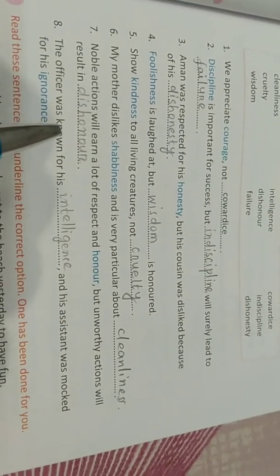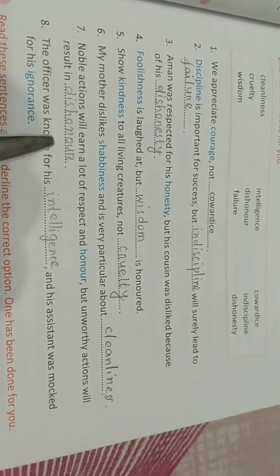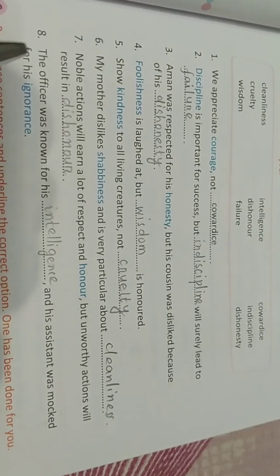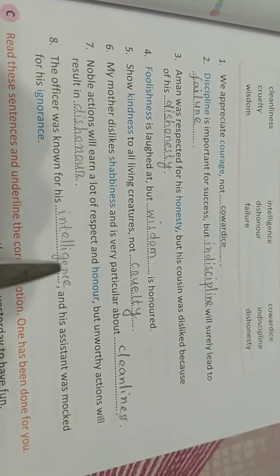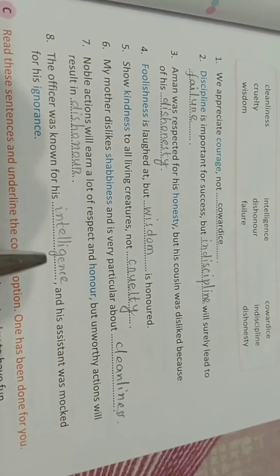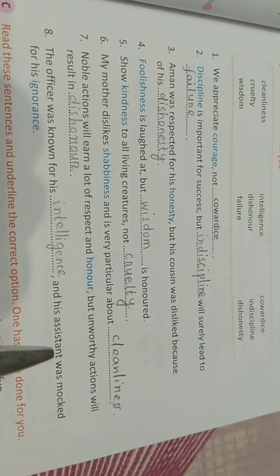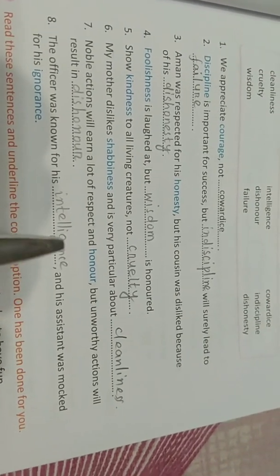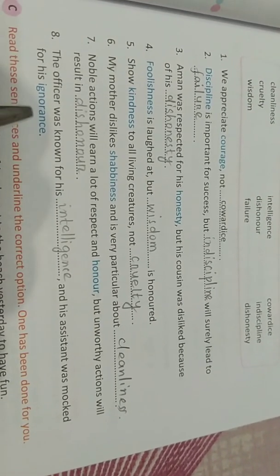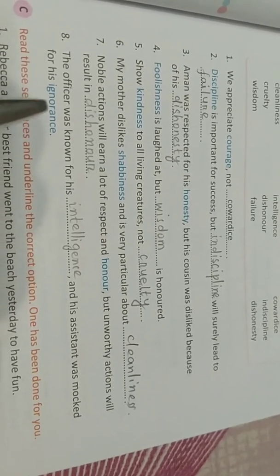Honor, opposite is dishonor. Question 8. The officer was known for his intelligence and his assistant was mocked for his ignorance. Intelligence opposite is ignorance, or you can say ignorance opposite is intelligence.